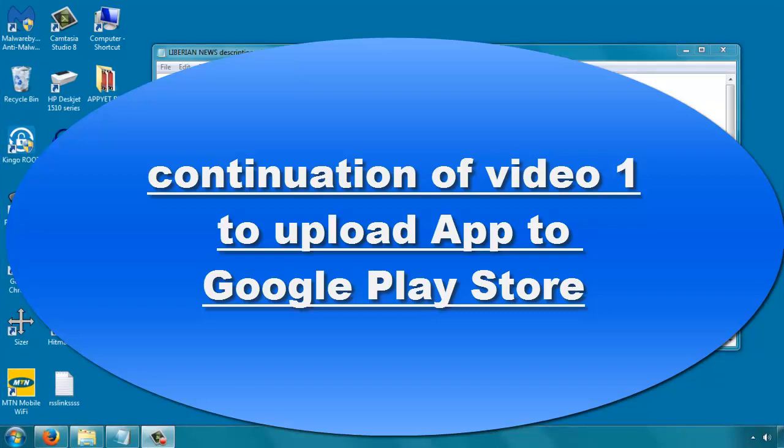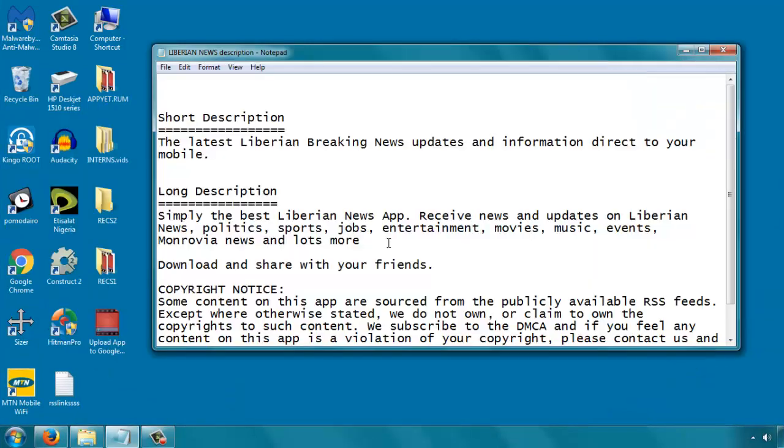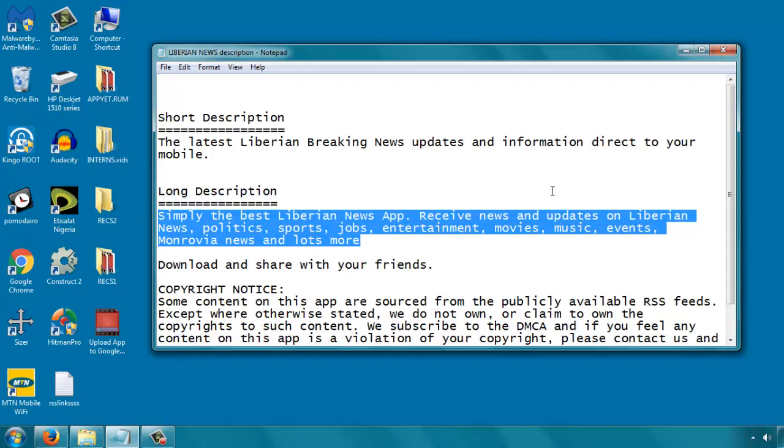The long description should have your keywords, or at least one or two of them. So we have movies, music. If somebody searches for Liberian music, our long description here has already covered us, so that person would probably find this app if they search for Liberian music or Liberian events or Liberian news.